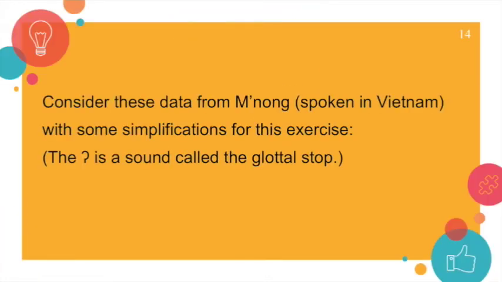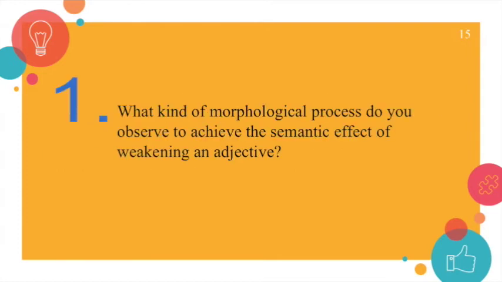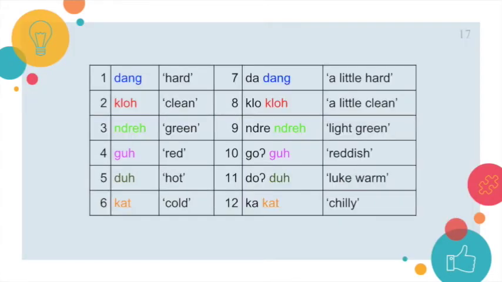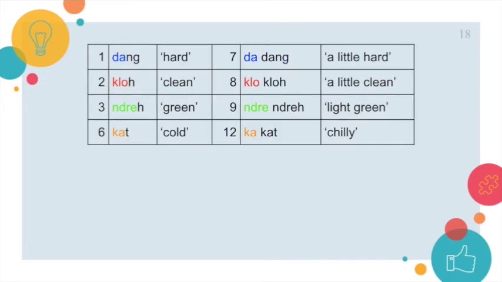Morphology Part 2. Consider these data from Mnong, spoken in Vietnam, with some simplifications for this exercise. What kind of morphological process do you observe to achieve the semantic effect of weakening an adjective? Looking at the table, we notice that the weakened or lighter adjectives contain the full original morpheme after a newly added morpheme.